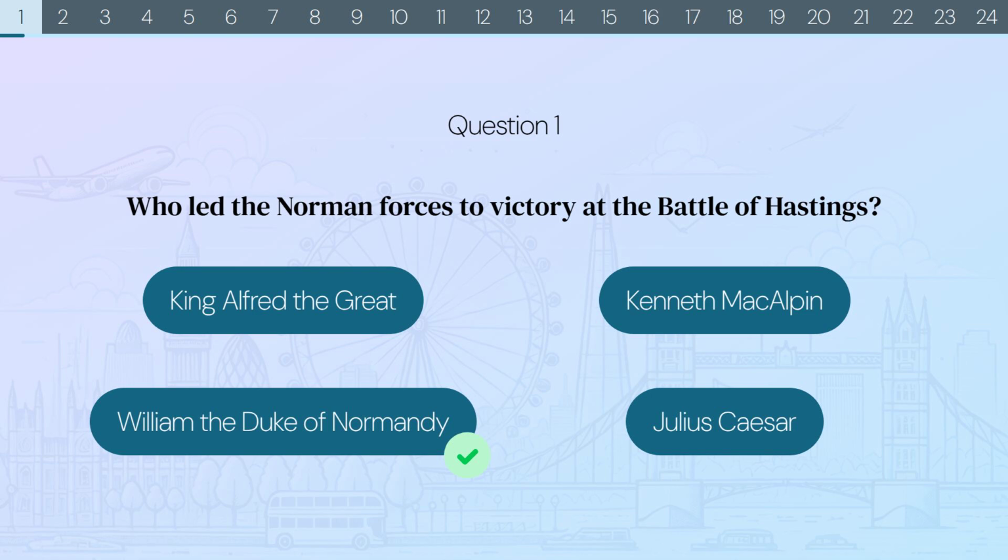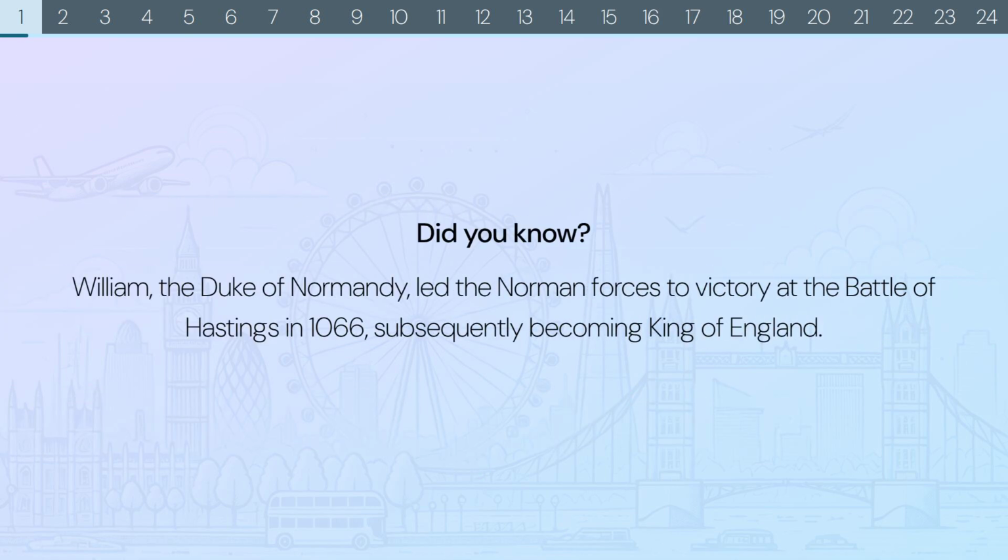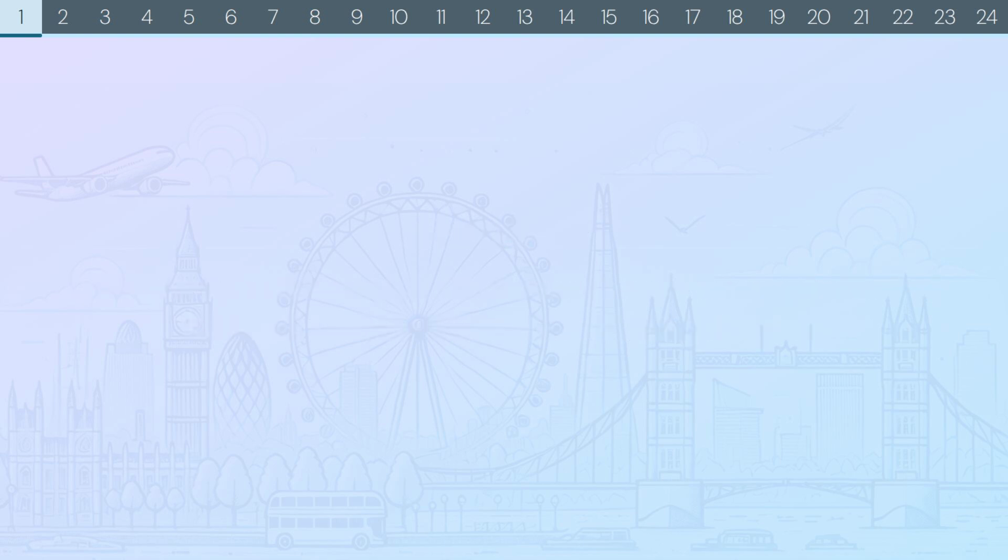The correct answer is William the Duke of Normandy. Did you know? William the Duke of Normandy led the Norman forces to victory at the Battle of Hastings in 1066, subsequently becoming King of England.